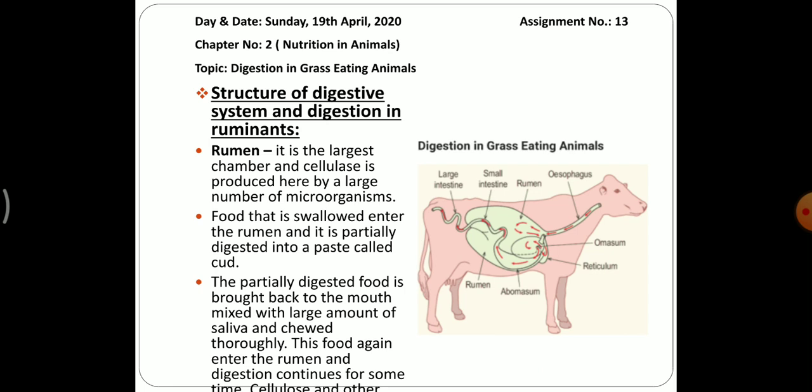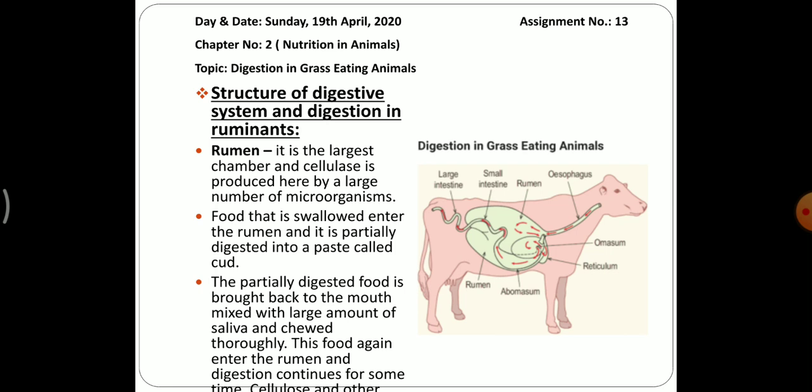So the first chamber is the rumen. It is the largest chamber and cellulase is produced here by a large number of microorganisms. Food that is swallowed enters the rumen and it is partially digested into a paste called curd. So here we have another new term, that is curd. What do you mean by curd? Food that is swallowed enters the rumen and it is partially digested into a paste, that is called curd.